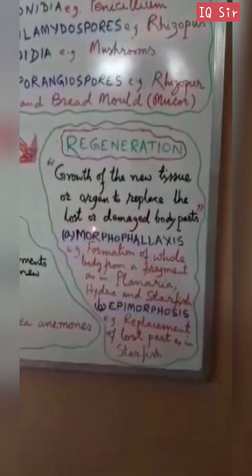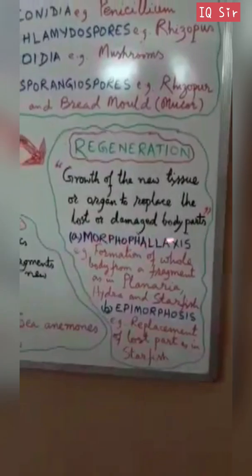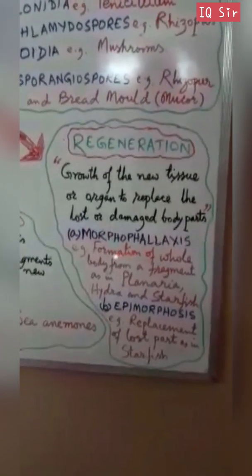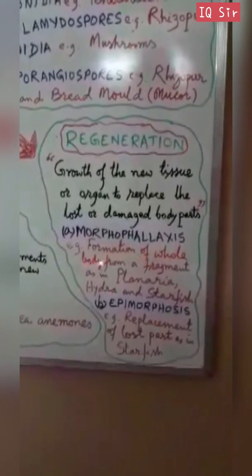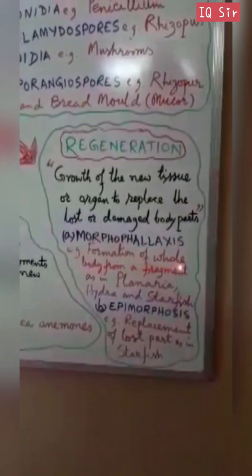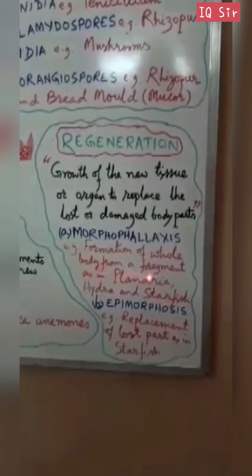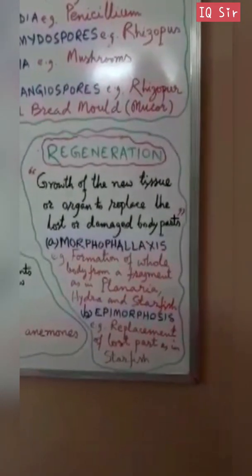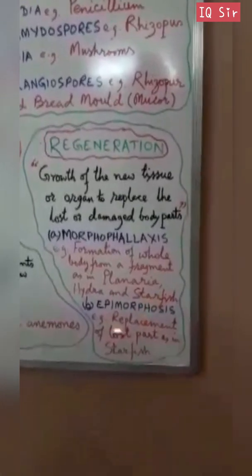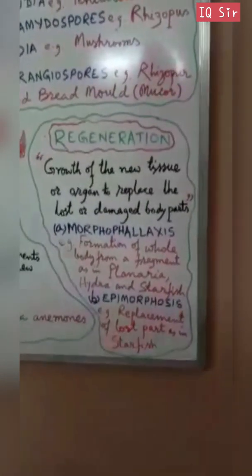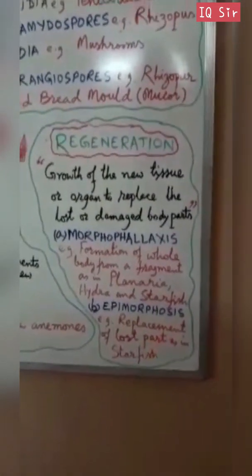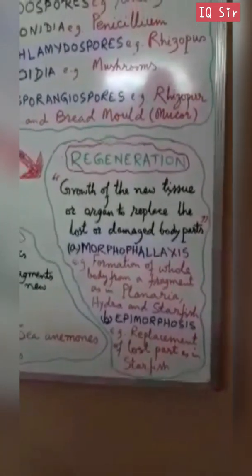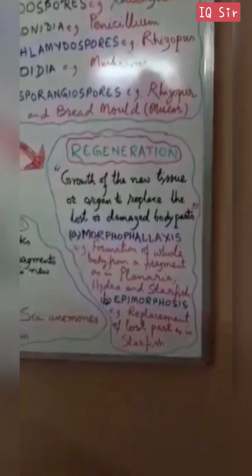It is of two types: morphallaxis, where a whole body forms from a fragment, in Planaria, Hydra and starfish; and epimorphosis, where a lost or amputated part is replaced, as in starfish, where an arm is lost and then regenerated.